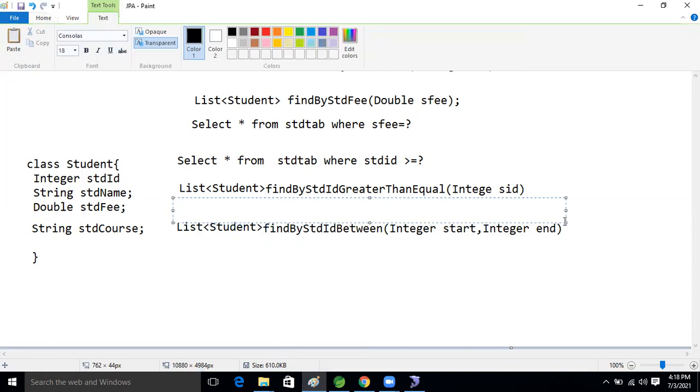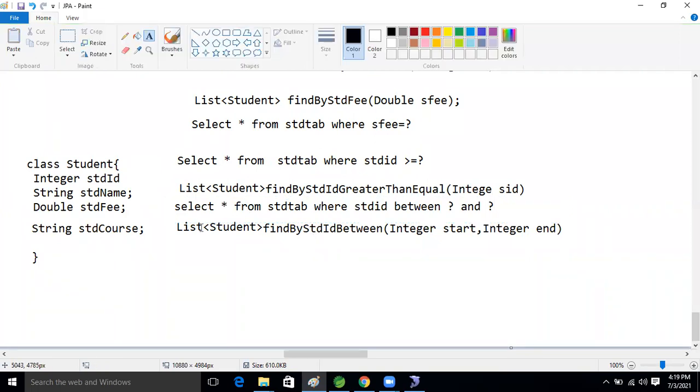Based on this method, what is the database query now? Select star from student tab where stdId between question mark and another question mark. Like this. This is the between query or not, guys? Yes, sir. Okay, good, very good.